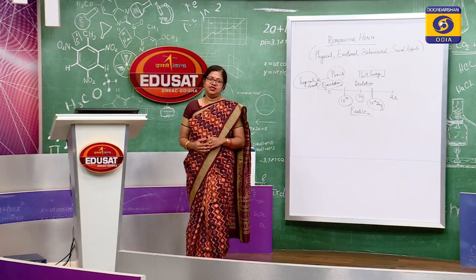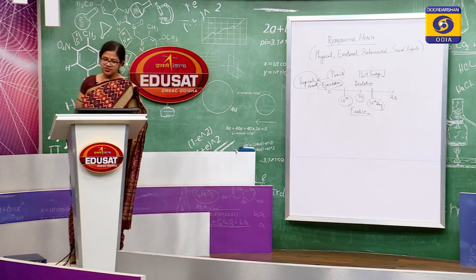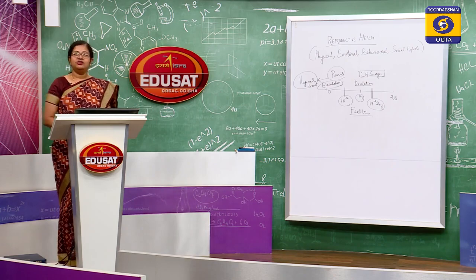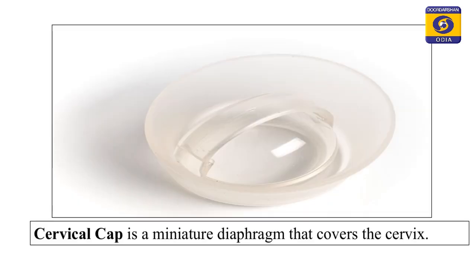What are these barrier methods, how are these particular barriers introduced into the reproductive tract, and how do they function? In this diagram, you can see a diaphragm. It is a closed dome shaped structure made up of soft rubber that fits over the cervix, and it is used along with a spermicidal agent. Then we have the cervical cap. It is a miniature diaphragm, almost like a diaphragm, that will cover the cervix.